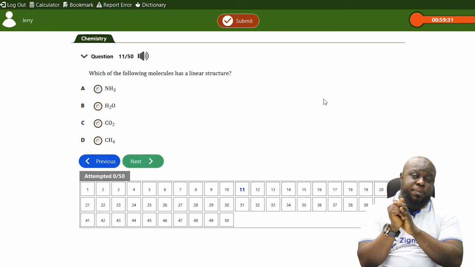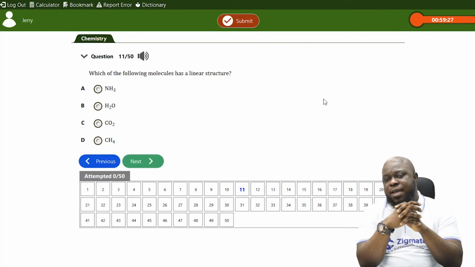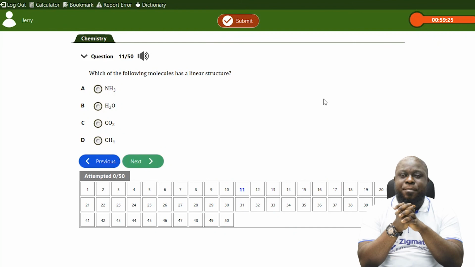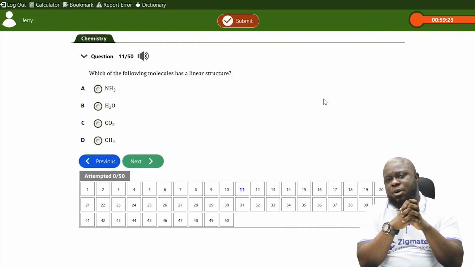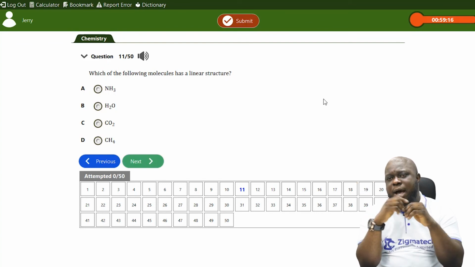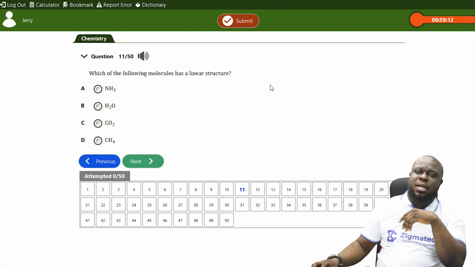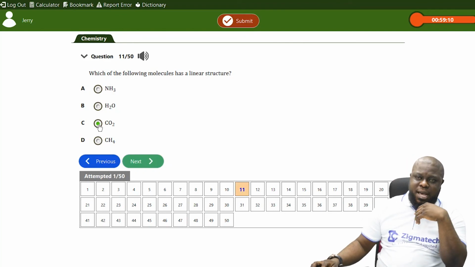Water has a V-shaped structure. The methane has a tetrahedral structure, as we know. If you check, the answer there is carbon dioxide, CO2. Remember, in the carbon dioxide, the C was in the middle and the O are the two edges of the structure. So the answer there is carbon dioxide.